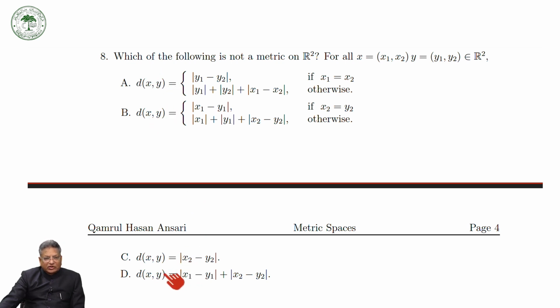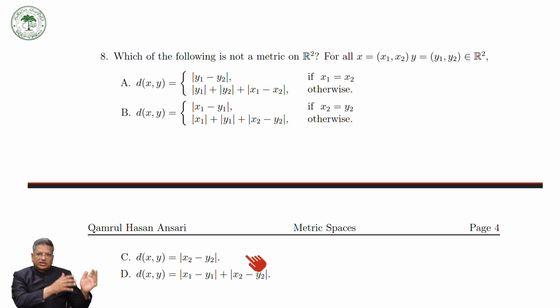Similarly, instead of this, someone can also mention that d(x,y) is equal to |x1 minus y1|, it is also not a metric. So sometimes you can mention several examples, several MCQs by your own. I am just presenting these MCQs because all of them are taken from the exercises which I have already given in my previous talks. I just extracted all the MCQs and manipulated them, writing them in this way.